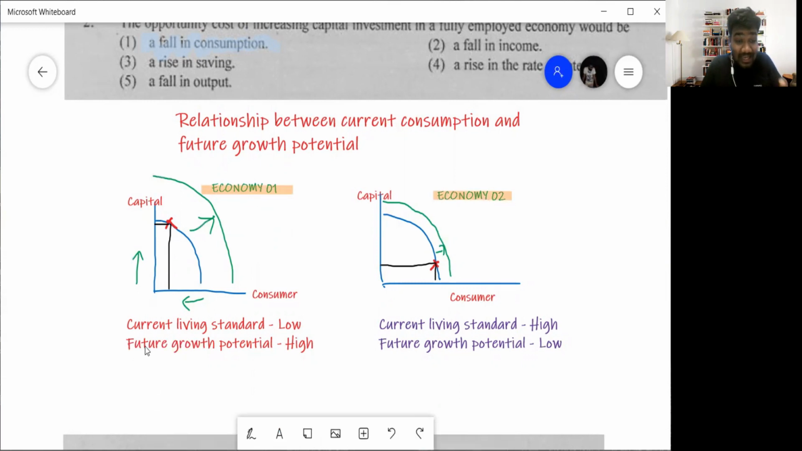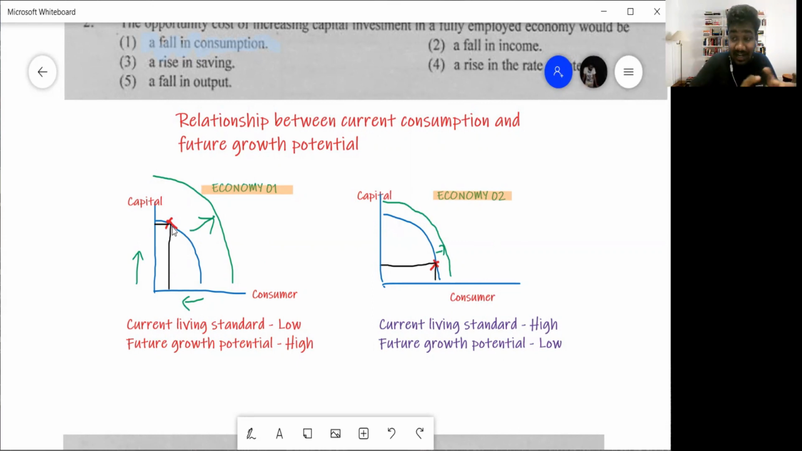Now let's say economy 1, this blue one is their current PPC. And they are allocating more resources to produce capital goods. That means, can you see, they're producing more capital, less consumer goods. What does that mean? They are producing more machines, more buildings. But the consumer goods they are producing is less. So what can we say about their current living standard? How is a country's current living standard measured?